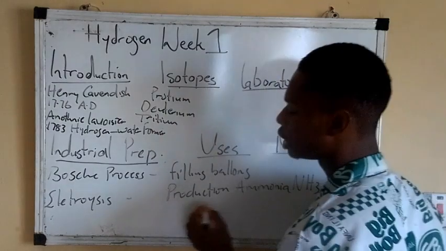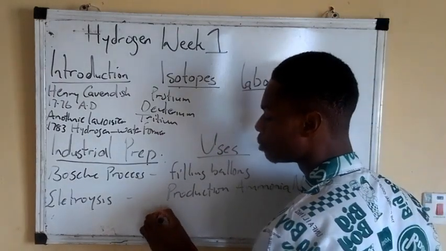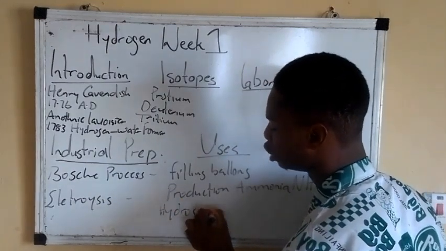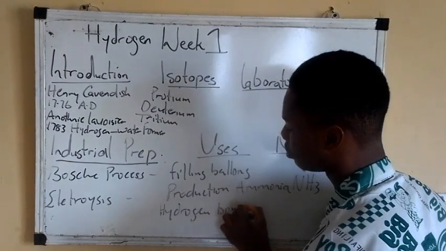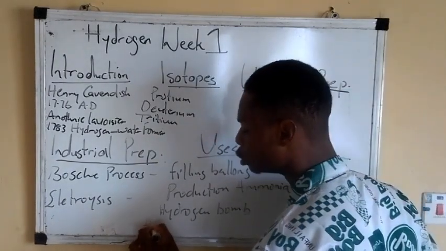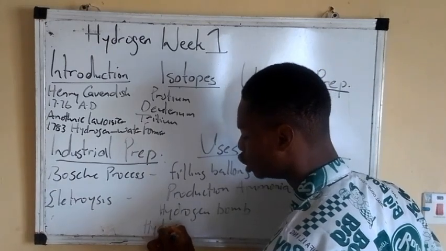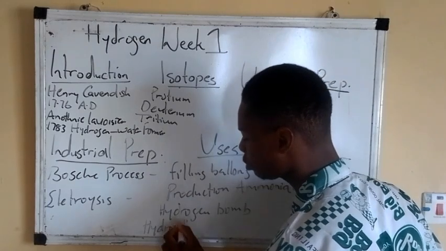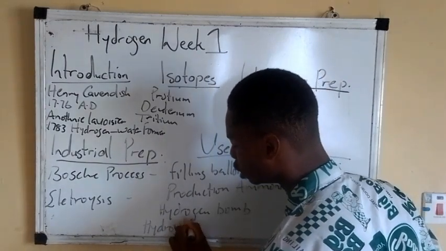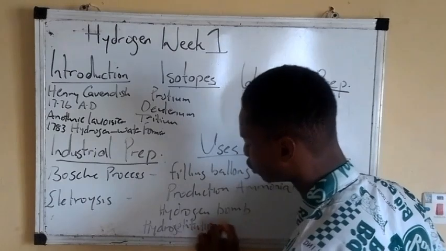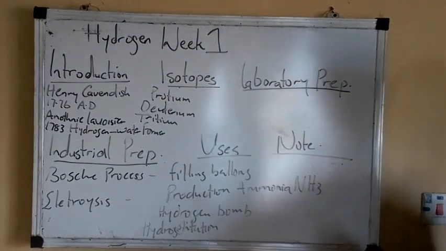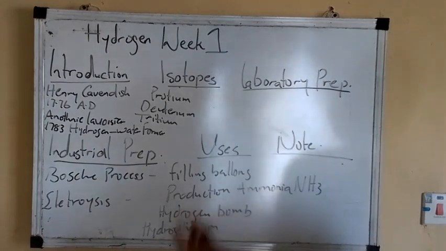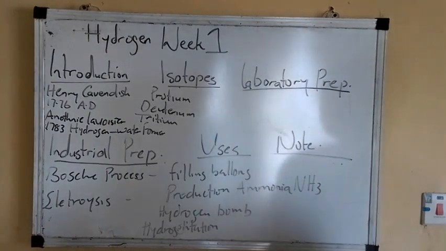We have making hydrogen bomb. Then we have hydrogenation. So I repeat, we have filling balloons, production of ammonia, making hydrogen bomb, then hydrogenation.